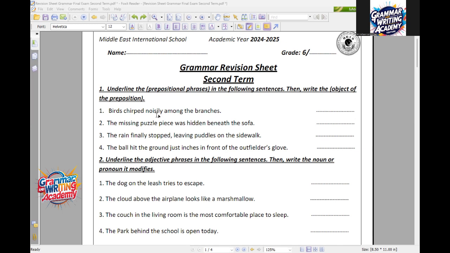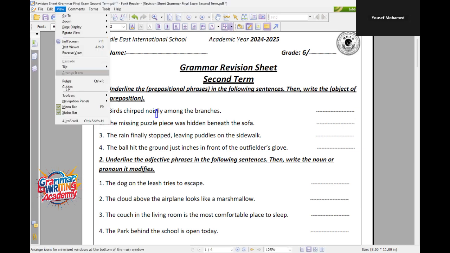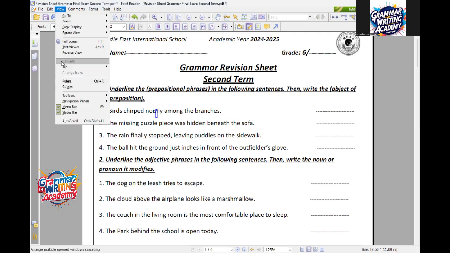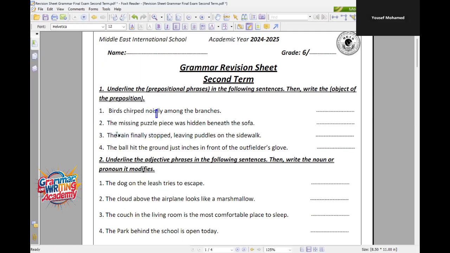I'm going to move to another one, according to the turn. Yusuf Muhammad, number 2. Hello, Yusuf, I can hear you well. Number 2: The missing puzzle piece was hidden beneath the sofa. Good. So here, what are we going to underline? What is the prepositional phrase here? Beneath the sofa. Good. And the object of the preposition is sofa. Perfect. Here, beneath what? Sofa. Sofa is the answer. This is the object, in fact. Thank you so much, Yusuf.